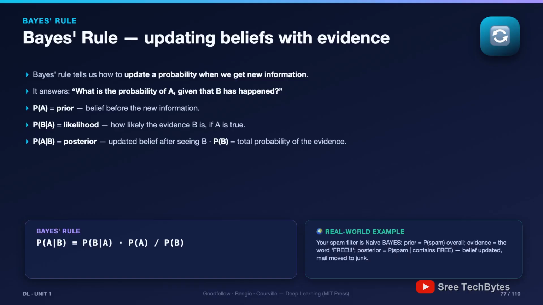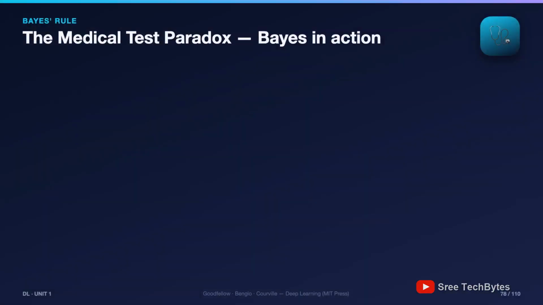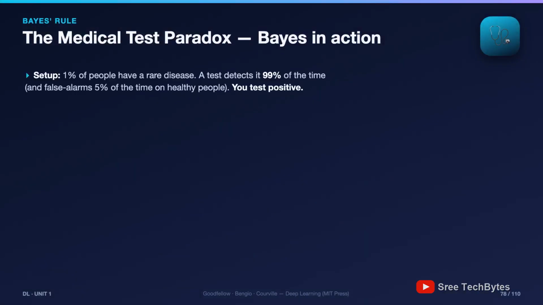Next slide. Bayes destroys everyone's intuition. This might be the most important slide of the unit for your real life. The medical test paradox. Set up: a disease affects 1% of the population. The test detects it 99% of the time, with a 5% false alarm rate on healthy people. You test positive? How worried should you be? Your gut screams, 99% sure I'm sick.